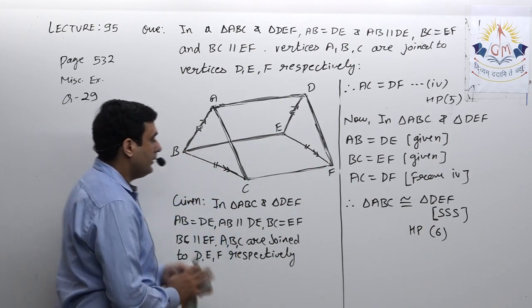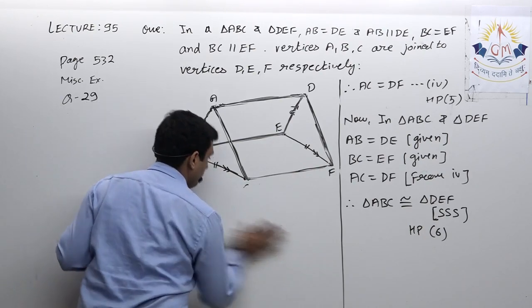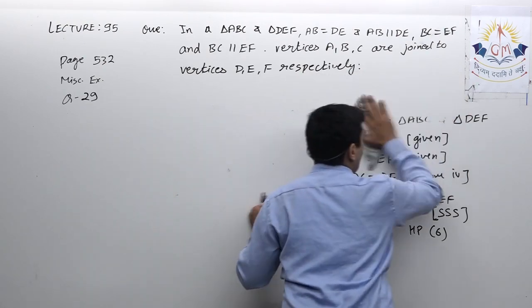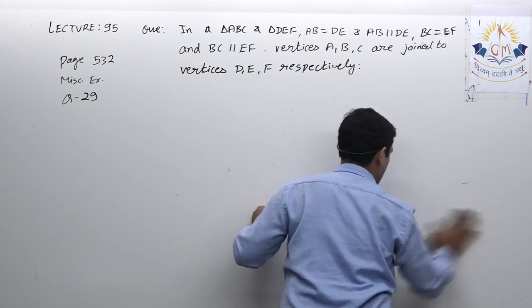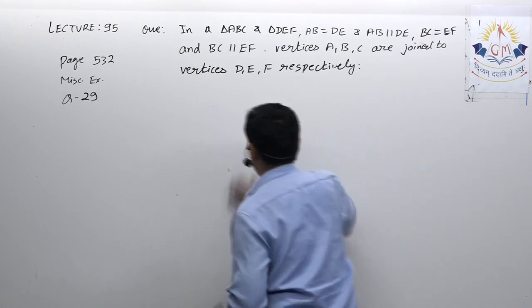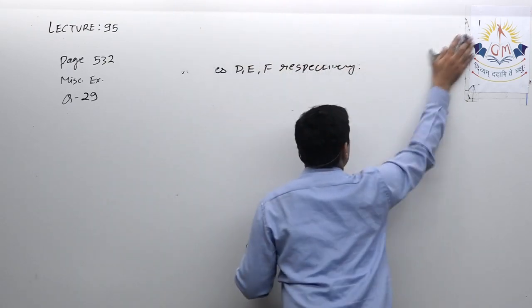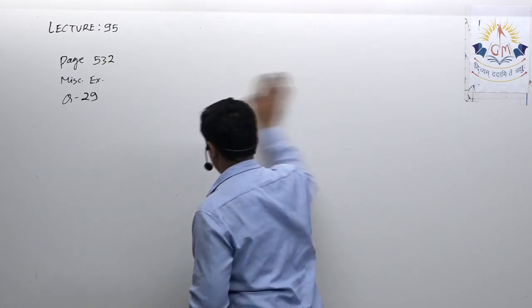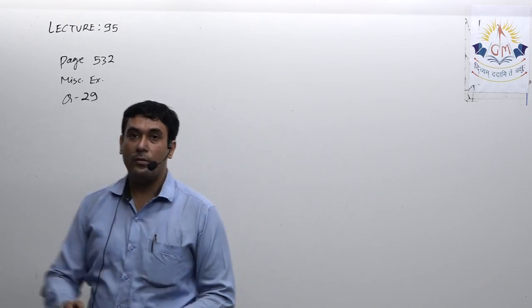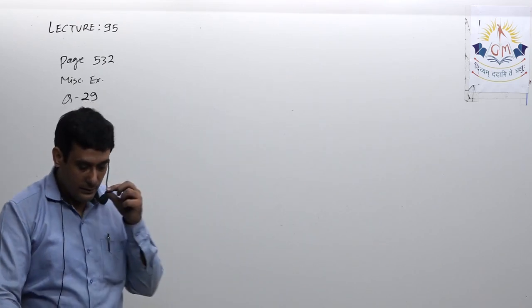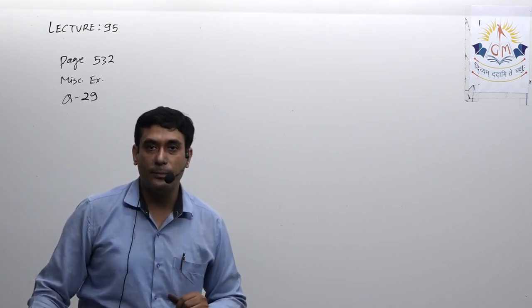I hope this is clear to you. Okay, so that is all about this lecture as well as this chapter.